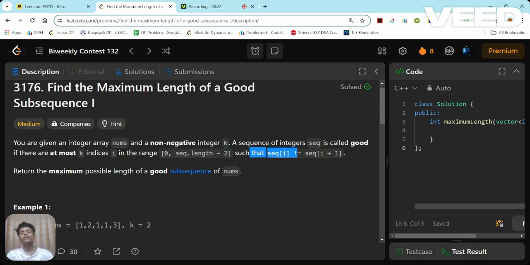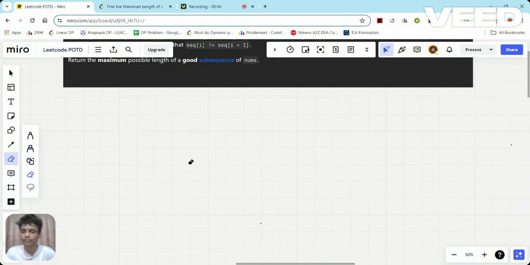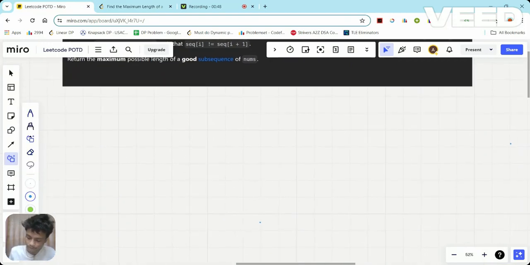Okay, so we have been given an array and an integer k. Now we need to find the maximum possible length of a good subsequence. Now what is a good subsequence? The condition for a good subsequence is that there are at most k indexes in the range where sequence of i is not equal to sequence of i plus 1. Okay. To make it more clear, let's take an example. The example test case was